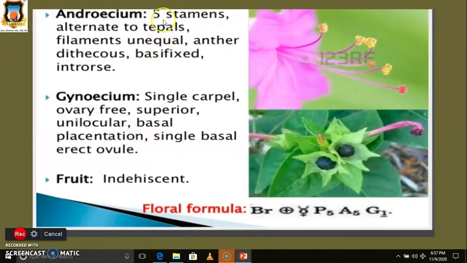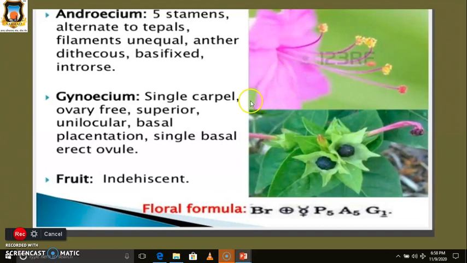Then androecium. Five stamens are present and they are alternate to the tepals. These are the stamens, and they are opposite or alternate to the tepals. The filaments are unequal in size. The anther is basifixed. Then gynoecium: a single carpel is present.